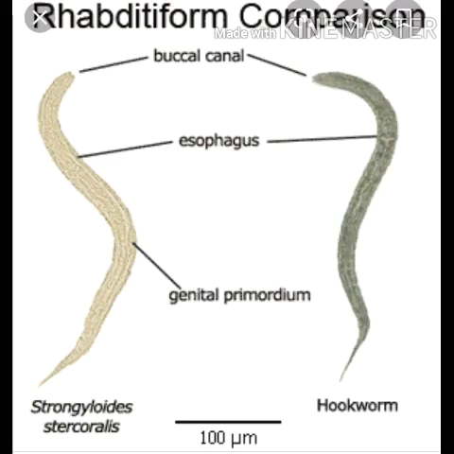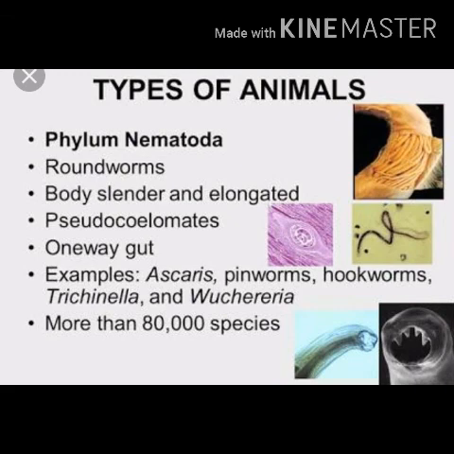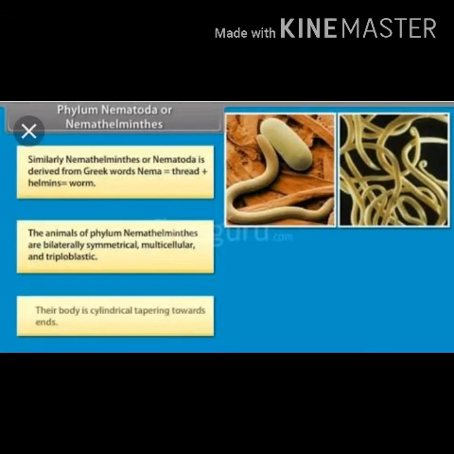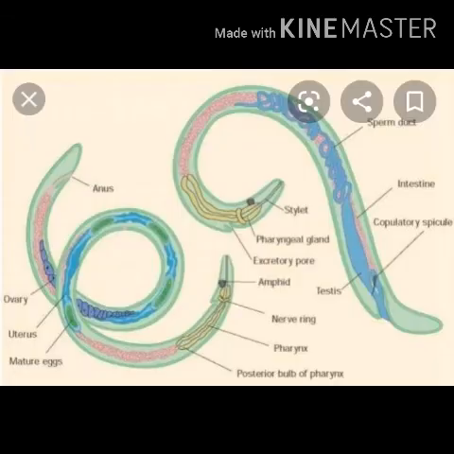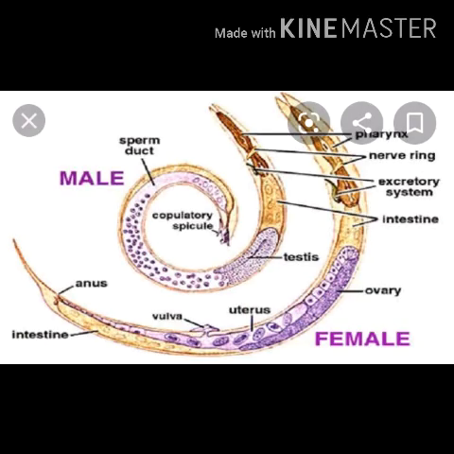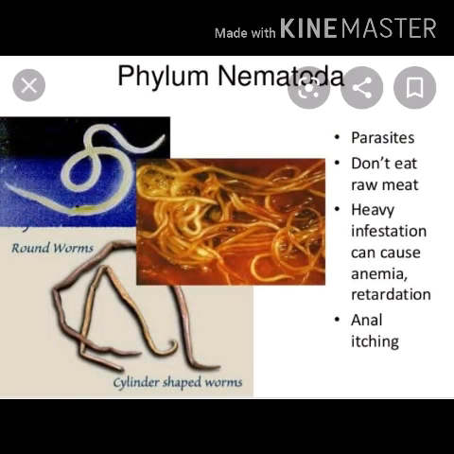Rhabditis, the genus, includes free living and semi-parasitic forms. Ascaris lumbricoides is the giant intestinal roundworm, which we already know. Wuchereria is a filarial worm that produces filariasis, also known by the scientific term elephantiasis. Another is Trichinella, the trichina worm. Enterobius is the pinworm, Trichuris is the whipworm, and Loa is the eyeworm. So these are the different worms present in this group. Today up to here, next we will start with another topic.